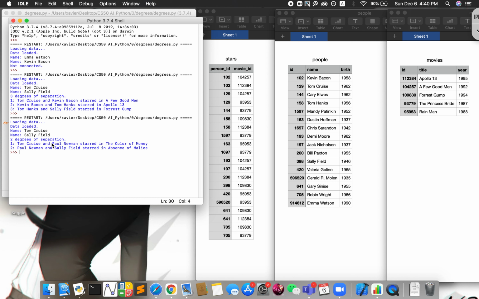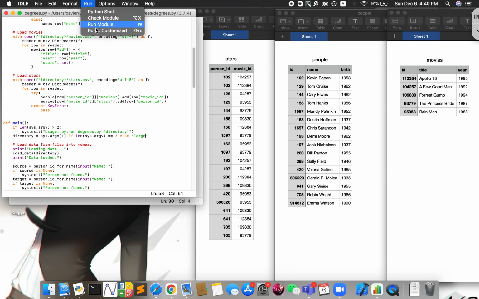So the answer is 2 degrees of separation instead of 3, which quite makes sense because the dataset have been larger, so there are more possibilities that Tom Cruise is connected with one person, and this person is directly connected with Sally Field. So here the person is Paul Newman, and you can see that Paul Newman is not in the list of the small dataset. So that's why it gives us 2 degrees of separation.